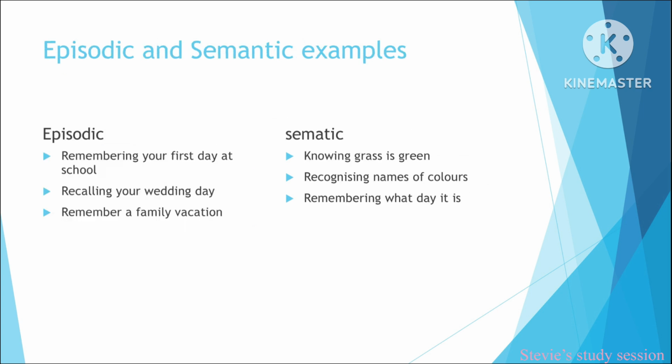Examples of episodic memory are remembering your first day at school, recalling your wedding day, and remembering a family vacation. Whereas examples of semantic memory are knowing grass is green, recognizing names of colours, and remembering what day it is.